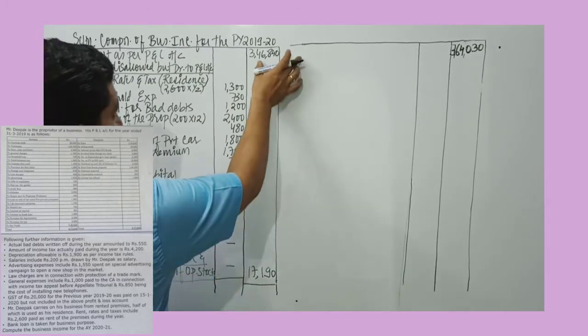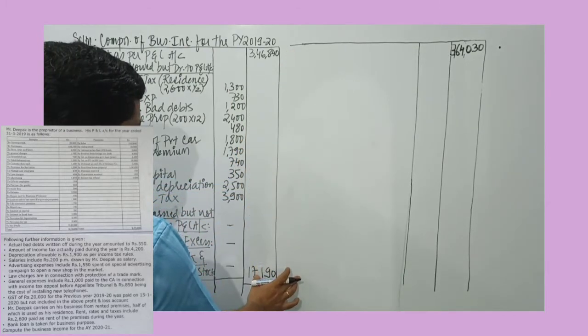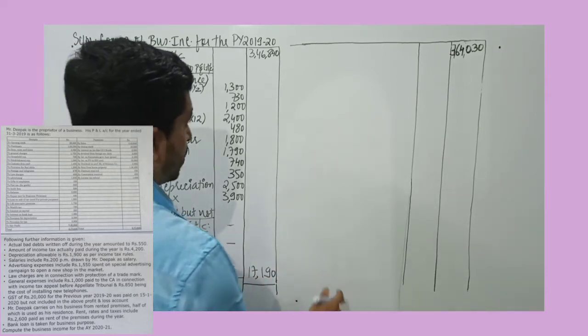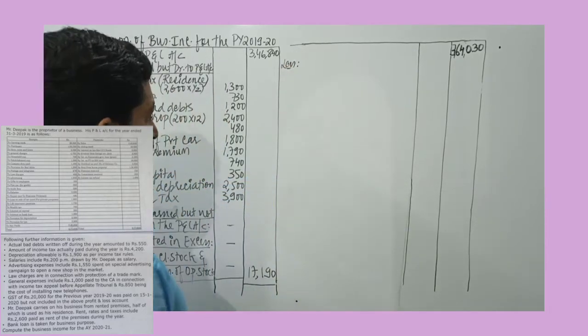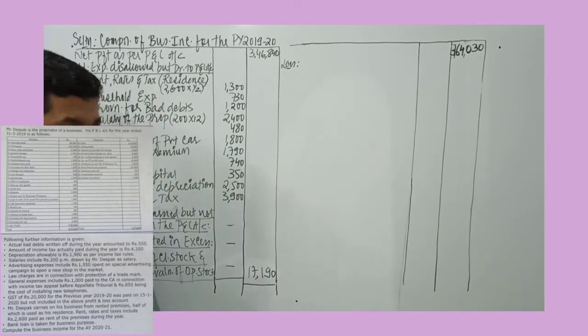3,64,030 is the total. So 3,46,000, 50, 53, 63,90, 64,030. Then we look at deductions. Then we look at various deductions that are there.